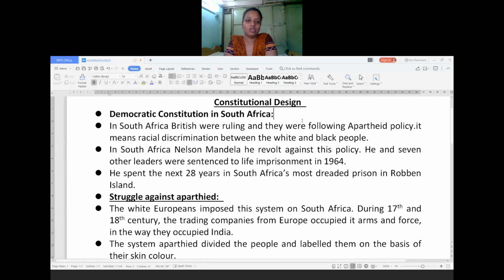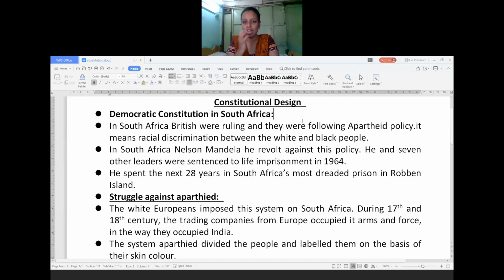Democratic constitution in South Africa: how democracy was adopted in South Africa after independence. In South Africa, the Britishers were ruling, and the country was under British administration. They were following one unique method, even in India, though not to as great an extent as in South Africa. They followed a policy called apartheid.